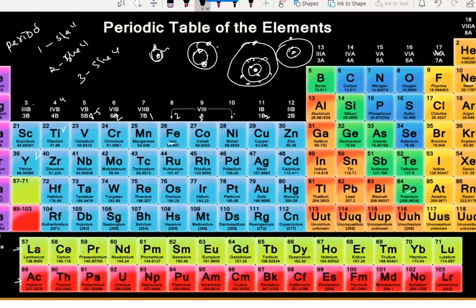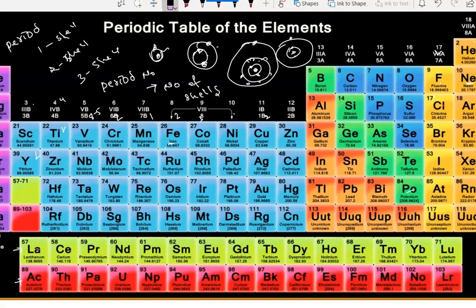So the period number tells us the number of shells present in the atomic structure of an element. I hope you understood this.